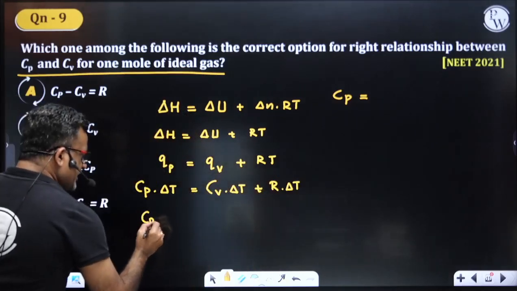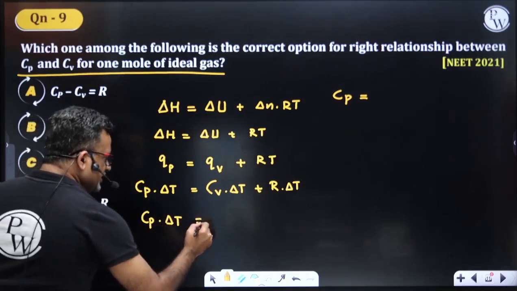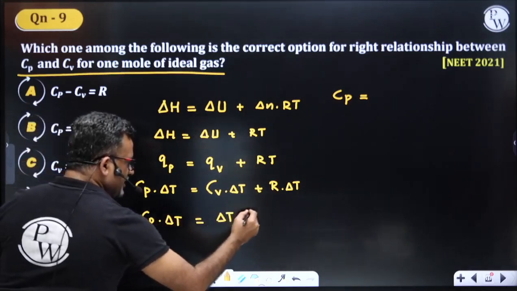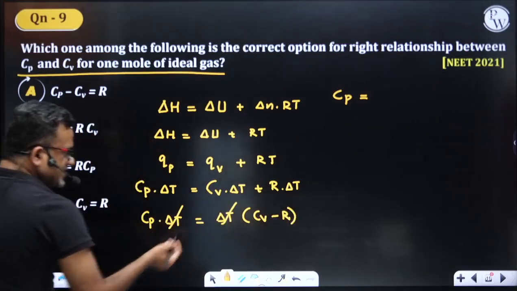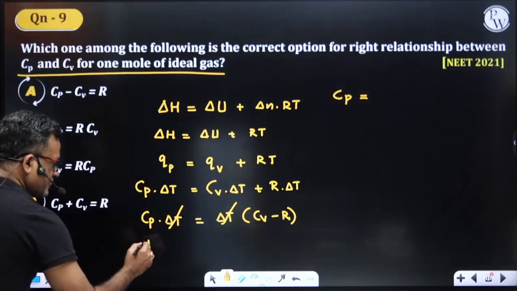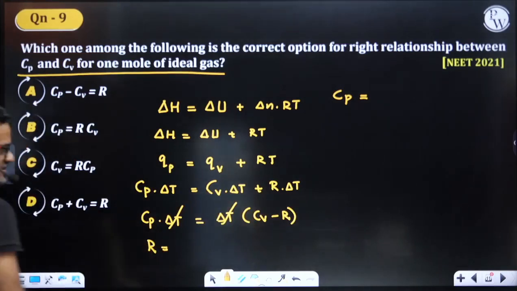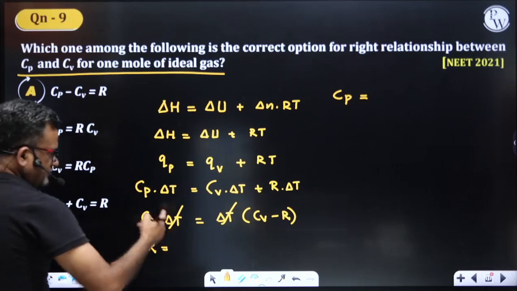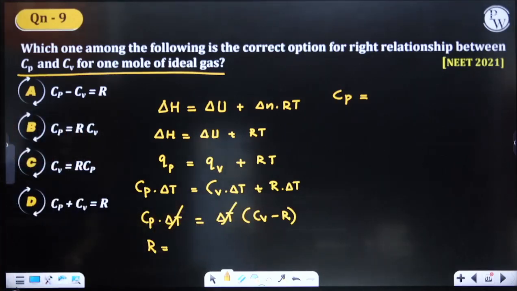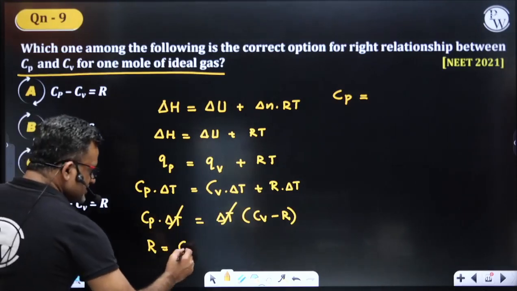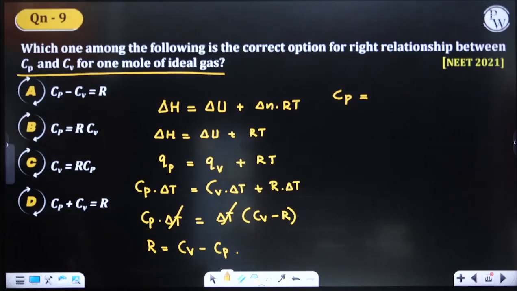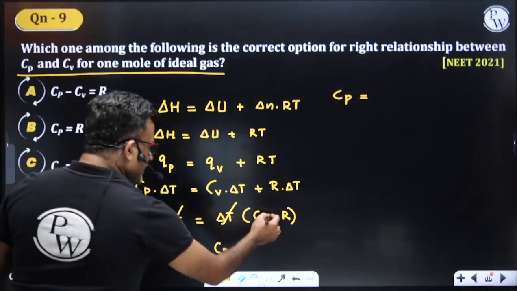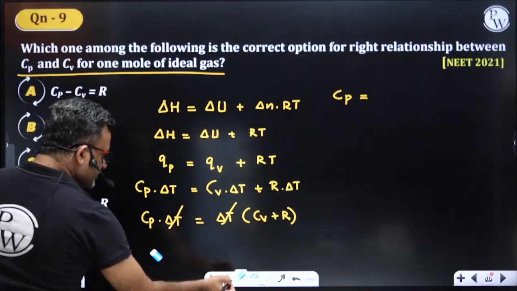So Cp into delta T. If you take delta T common, I am left with Cv plus R. Delta T gets cancelled. If I take R on this side, I would have Cp minus Cv. I'm having plus R here, I'm so sorry, plus R here.